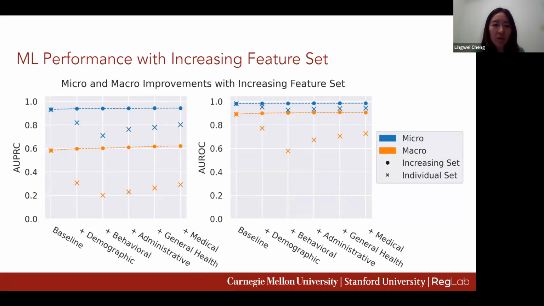As we add in more feature sets, we observe a steady but very small increase in both micro and macro AUPRC and AUROC, as the blue and orange lines trend slightly upwards but stay relatively flat. We also observe that baseline features alone yield the best performance. The small performance boost is surprising from the perspective of redundant encodings.